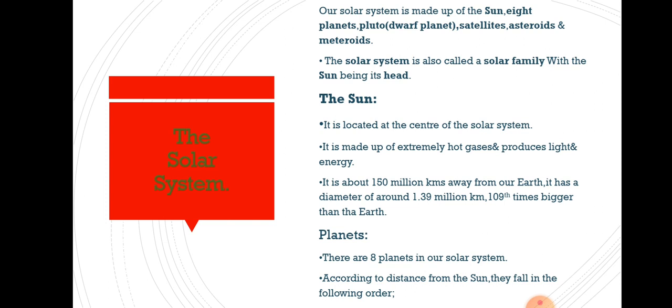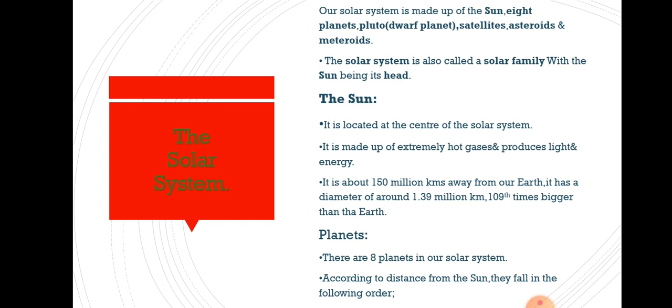It has a diameter, the round circle, of around 1.39 million kilometers. So if somebody asks you the diameter of the sun, you will be able to tell easily that it is 1.39 million kilometers. It is 150 million kilometers away from the earth.